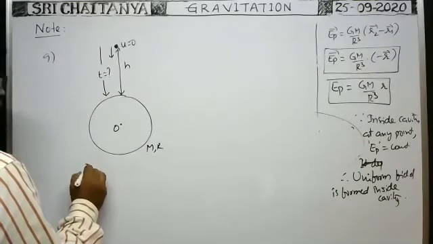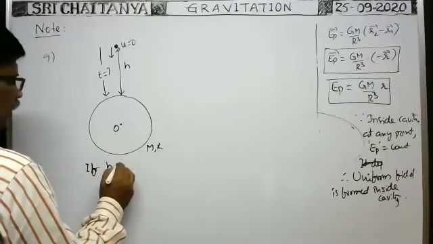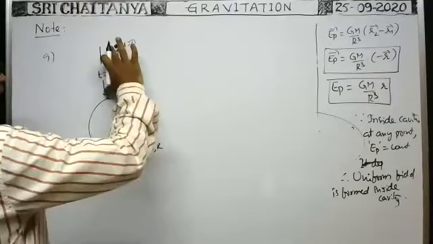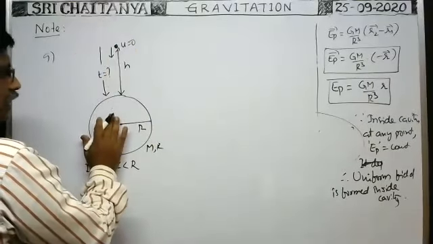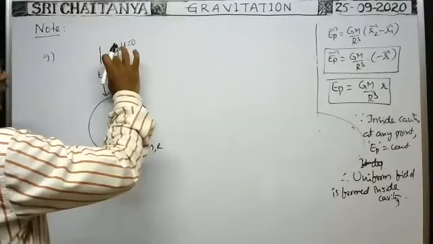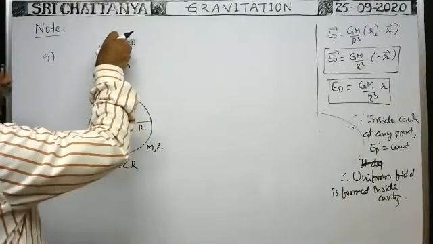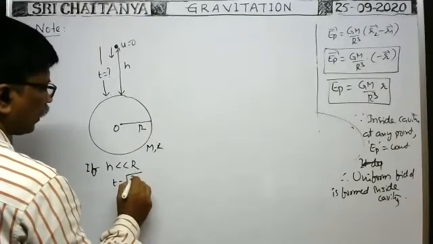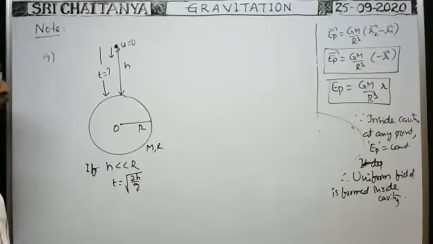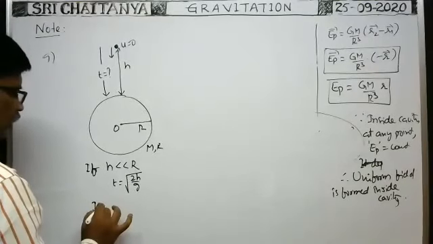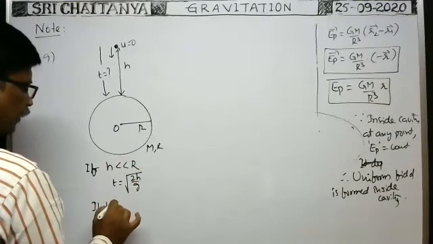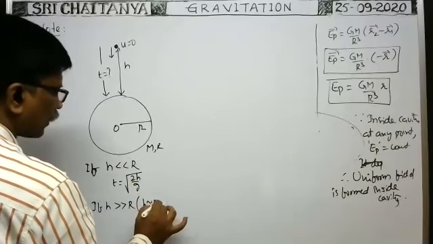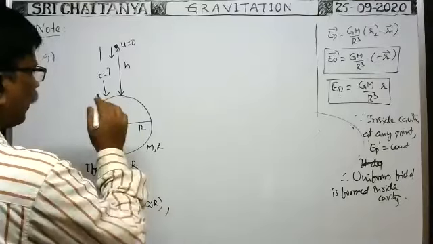If h is by far less than R, అంటే రేడియస్ ఆఫ్ ది ఎర్త్ తో కంపేర్ చేసినప్పుడు హైట్ ఈస్ వెరీ వెరీ స్మాల్, then the time taken is equal to, as we already derived, the formula √(2h/g). That's what we know. If h is comparable with the radius of the earth, h greater than R or h nearly equal to R, in such cases how can we find the time taken?